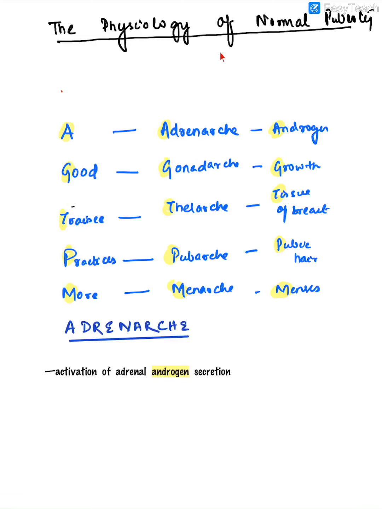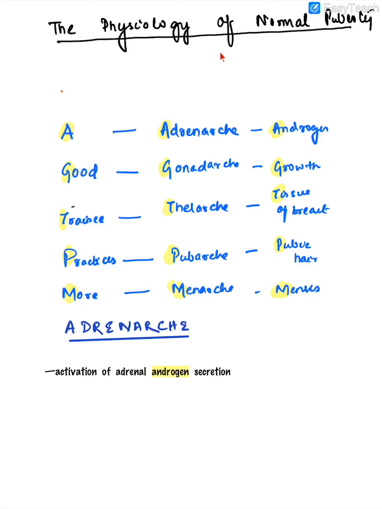A. Adrenarche. Adrenarche is the activation of adrenal androgen production. G for gonadarche. Gonadarche is the growth spurt that is seen during puberty. T for thelarche. Thelarche is the increase in size of a tissue. Here the tissue is the breast.